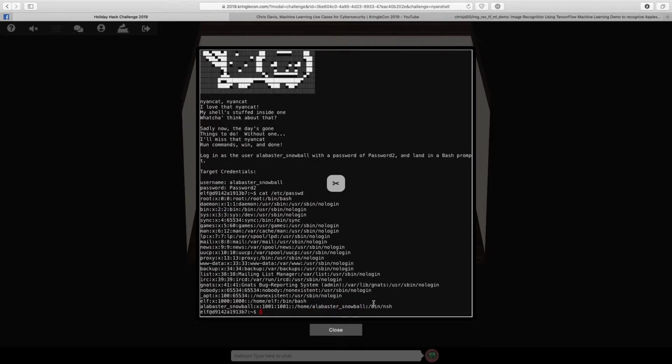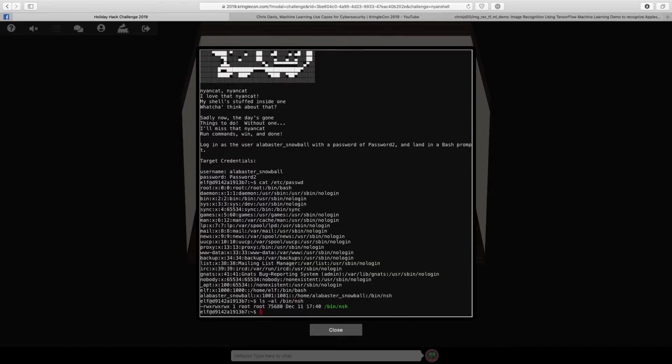Alabaster Snowball definitely does not have bash set as his favorite shell. Okay, so now let's look at the properties of that specific shell. Okay, so it seems to be world writable, so I should be able to copy over bash over that.